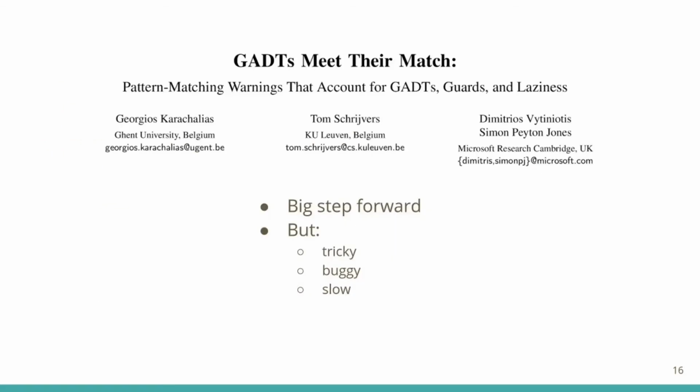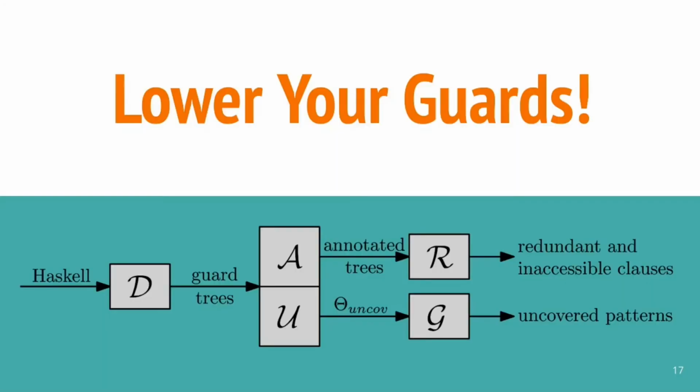The status quo in GHC was based on a 2015 ICFP paper that handles most of the language features in the previous list, including GADTs and type level information in particular. But having been battle tested over the last couple of years, the implementation revealed shortcomings in being too buggy and slow. Also, it was pretty complicated. In trying to improve on what we had, we iterated a couple of times and came out with a new approach we called Lower Your Guards.